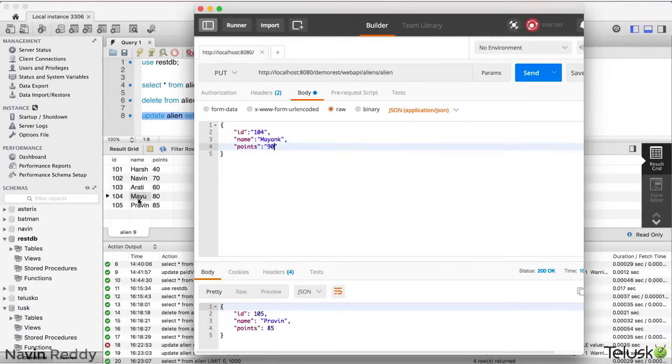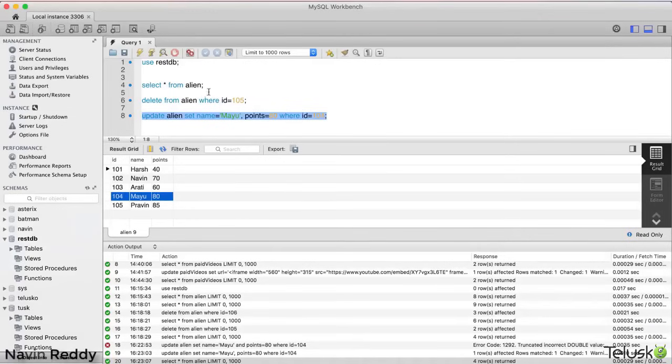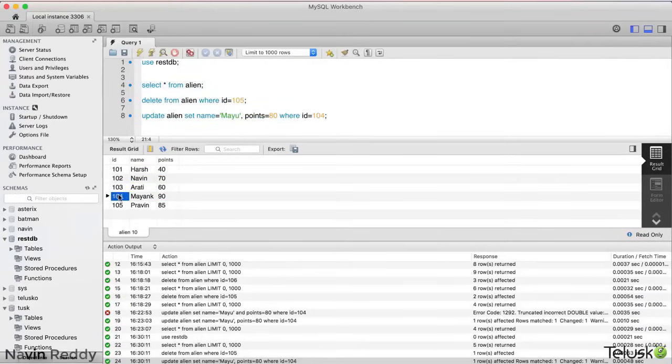So the initial value is Mayu and 80. Let's go for 90 points and let's go for Mayank. Will this work? Let's try it out. The moment I click on send, and if I go to my database, you can see there's nothing wrong there. If I select star from alien, you can see we got 104, Mayank and 90. That's how you can update data.